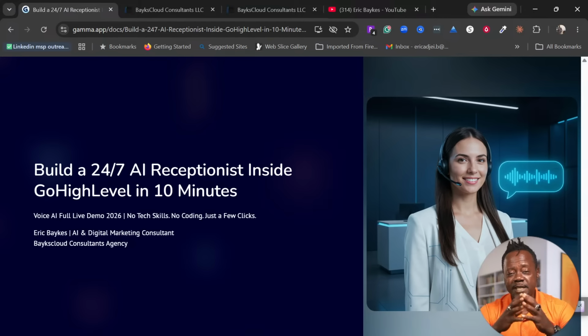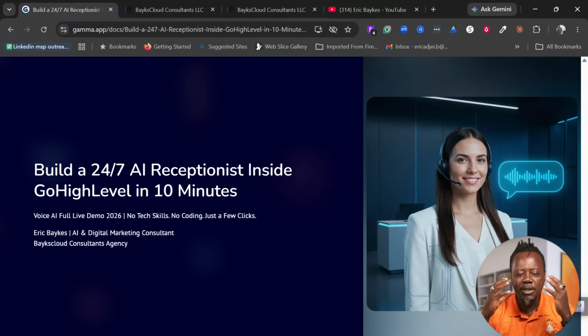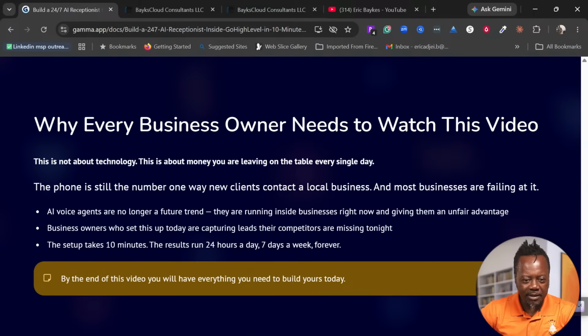So for this demo, you don't need any tech skills. You don't need to know how to code. You just have to understand natural language, just like I'm speaking. You just have to understand the problem and how to solve it. So we are going to do that today. And yeah, let's get the ball rolling.